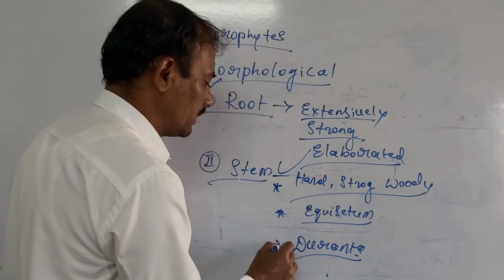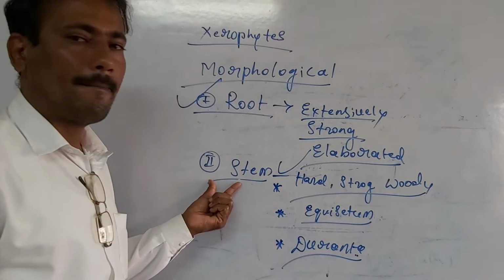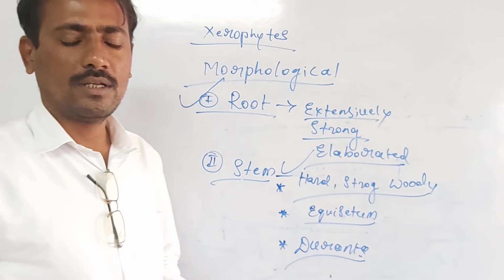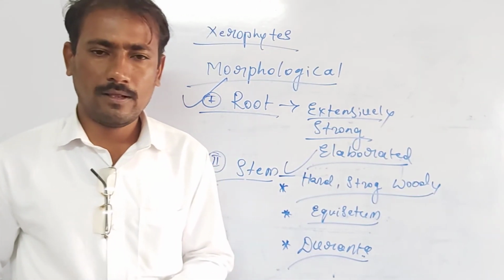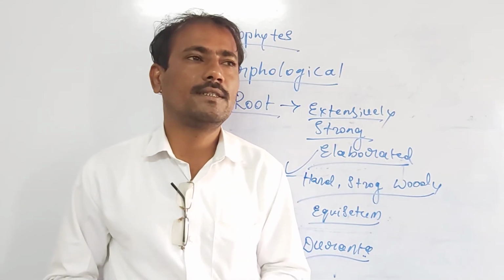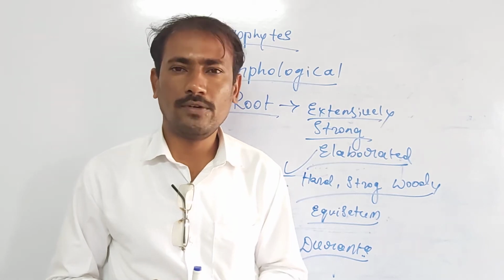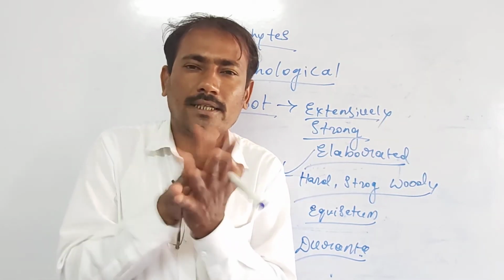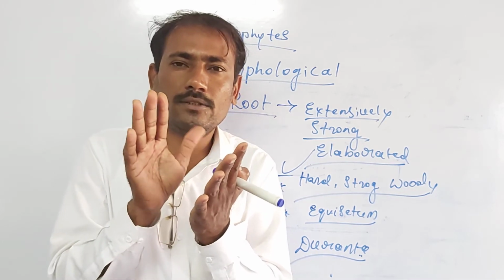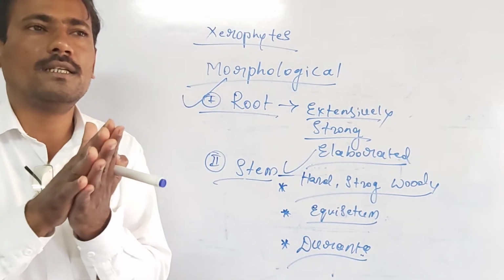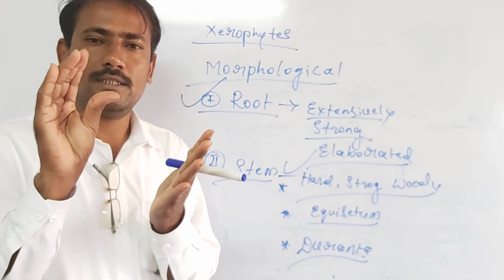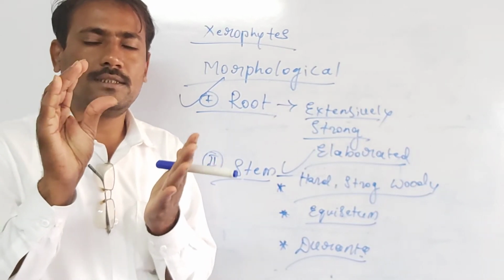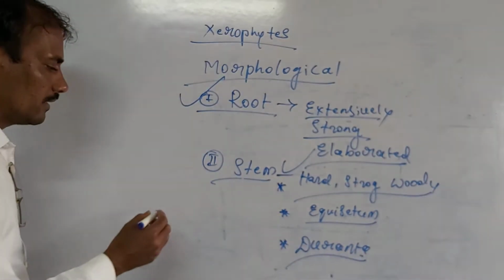So it is a modification of the stem. Still in some other xerophytes, the stem is modified in such a way that it is very much flattened, green and thick. Such a stem is also termed a phylloclade.